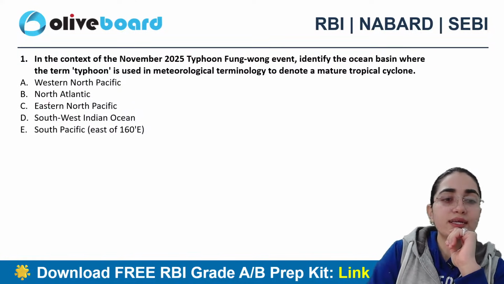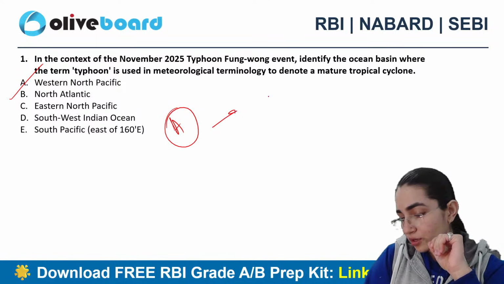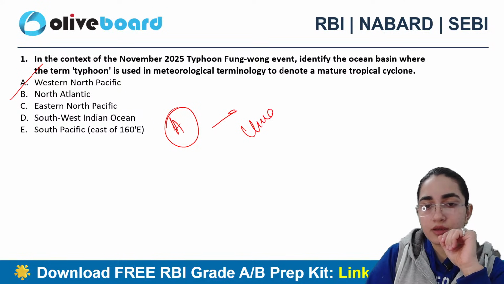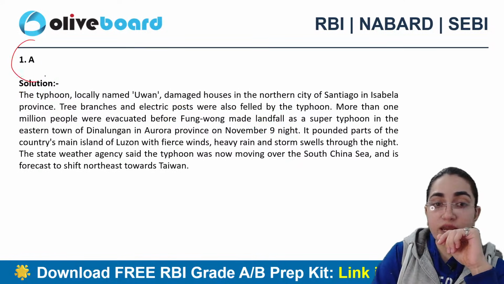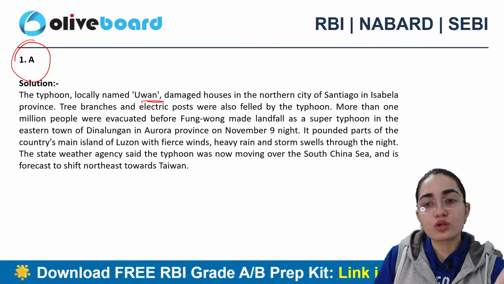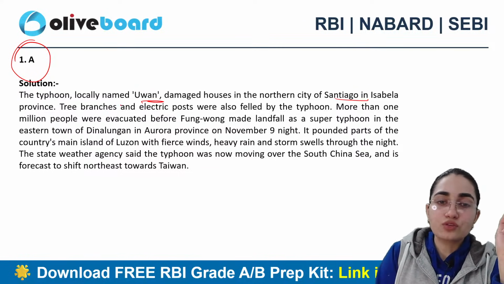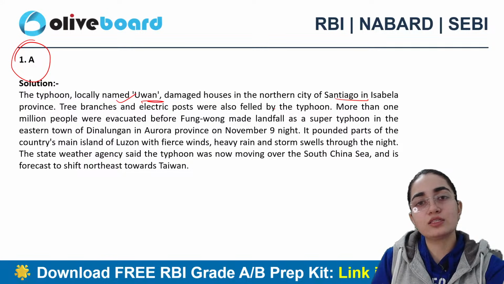All right. So the correct answer here is Western North Pacific, and which was named as what? Anyone here who remembers? So here is a complete explanation on it. The typhoon here that is locally named as Uwan has damaged houses in the northern city of Santiago in Isabela province here. 3 branches in electric posts were also felled by this typhoon here.